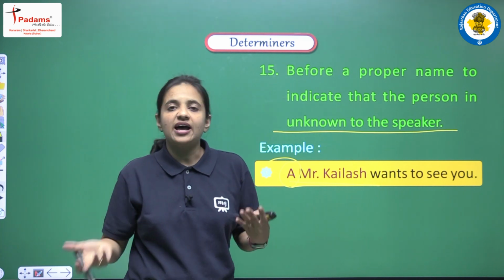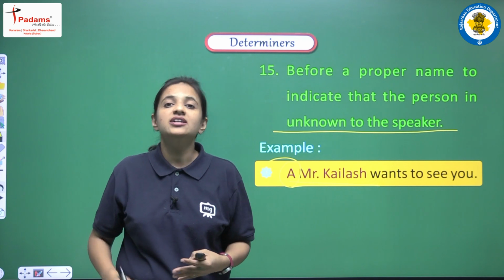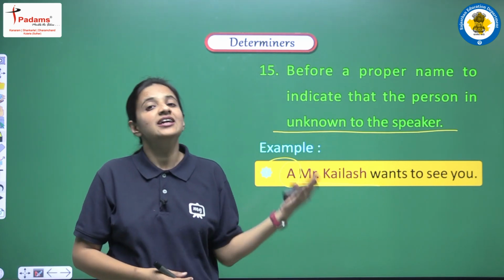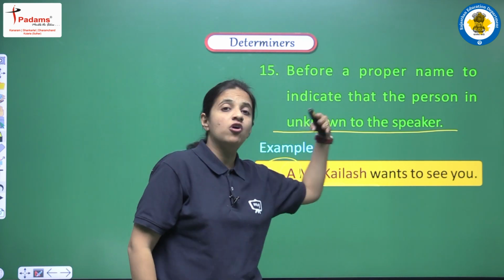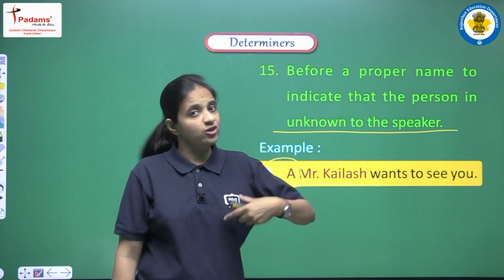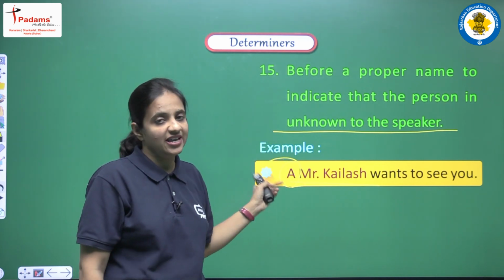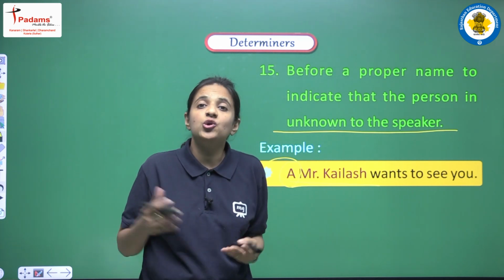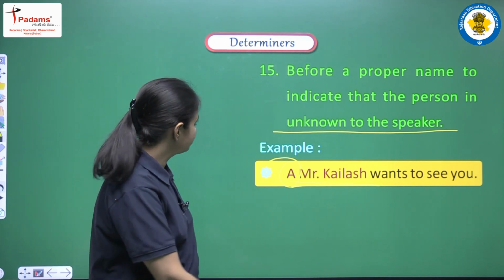Why? Because suppose I just got a call for my father, and the person who called said that he is Mr. Kailash, and now I am telling my father that there was a call for you and there was a Mr. Kailash who wants to see you, right? So now this Mr. Kailash is unknown to me. I don't know who this person is. In this manner we can use articles a or an when the proper noun is unknown to the speaker.